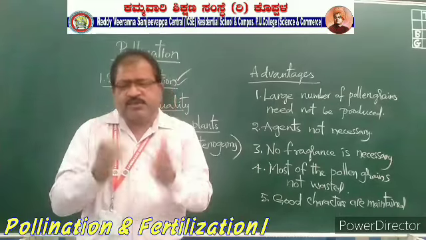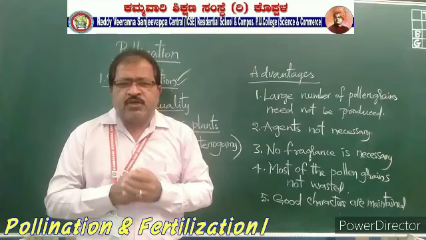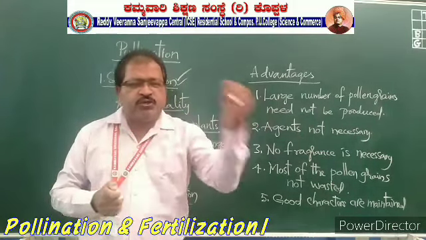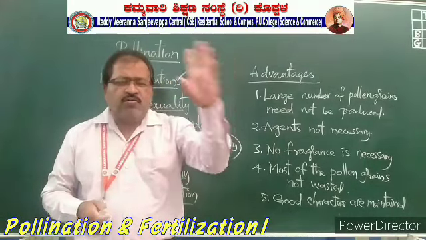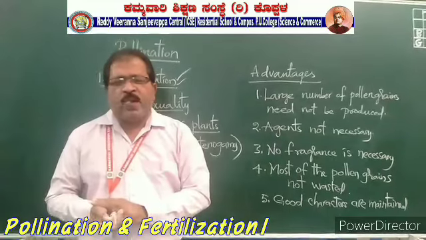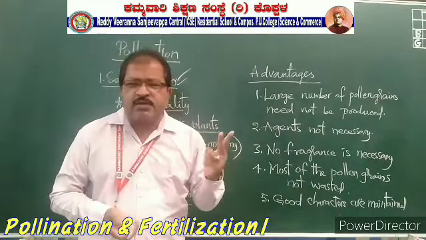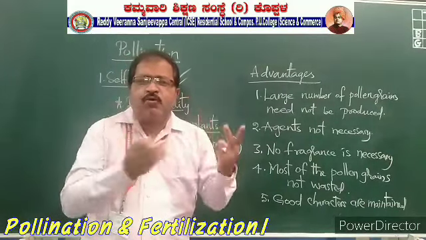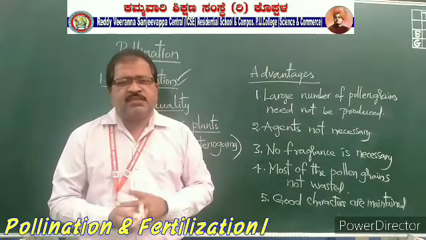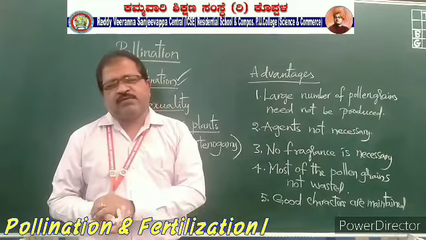The genetic disorders which affect the parental plants will be continued from one generation to another. That is one disadvantage. And the second one is, if you go on self-pollinating the flowers, they will lose their good characters. These are the two disadvantages of self-pollinated flowers.